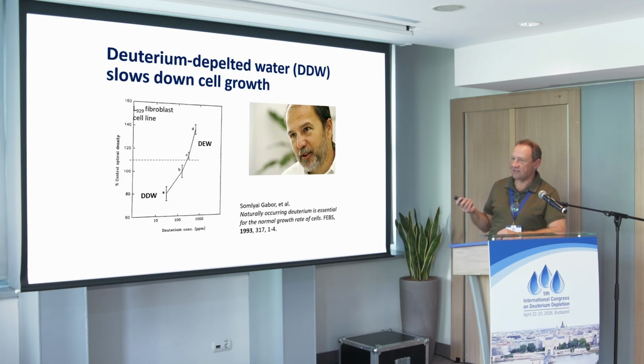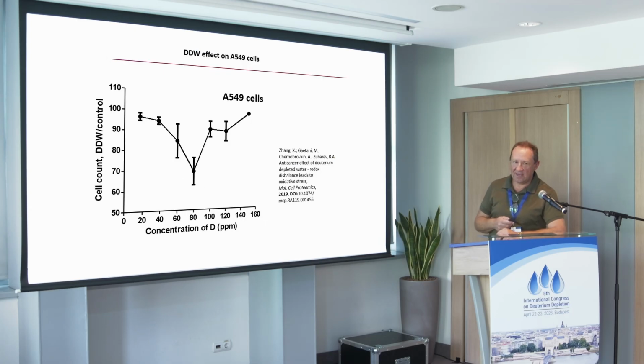And then, of course, people pointed to Gabor's work and his seminal paper, where they increased the amount of deuterium and the growth rate of the cells increased, and they decreased it, and the growth rate decreased, and that was the basis of deuterium-depleted water. So some time ago, we decided to test the molecular mechanism of deuterium-depleted water. So we found A549 cells, which, by the way, are currently the most frequently used cells in biology. They're more used than HeLa cells.